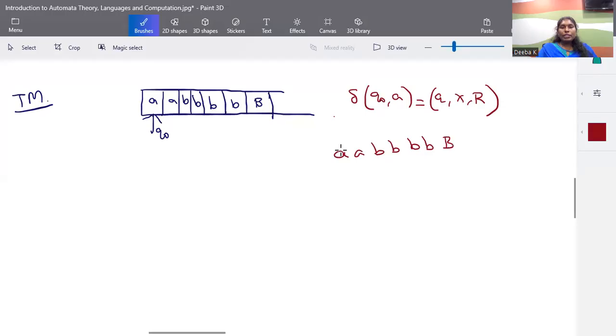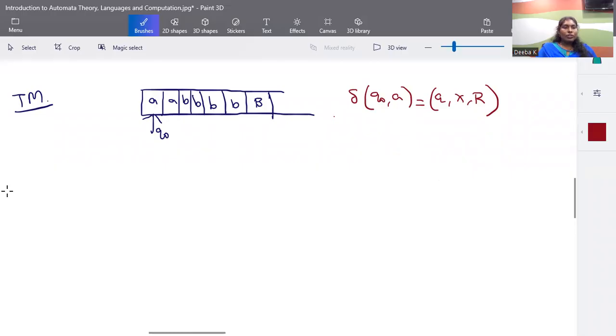Logically, let me say what scenario I'm going to work on. First step: I take this A, cancel it as X, and travel right until I find a B. Whenever I find a B, I cancel it as Y. So for a single A, I'm going to cancel two Ys. Come back, take the next A, and cancel the next two Bs. When coming back to take the next A, if I don't have an A, and all the remaining tape is Y, I have the accepting criterion. This is the logic I'm going to follow here.